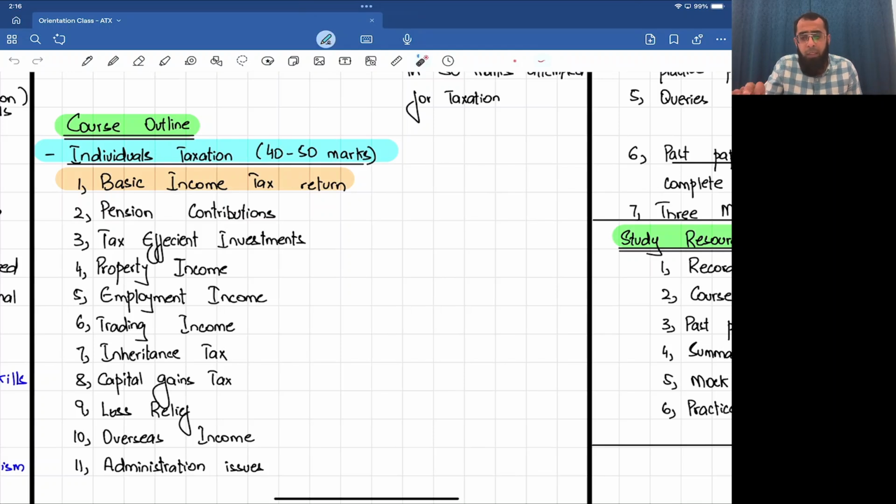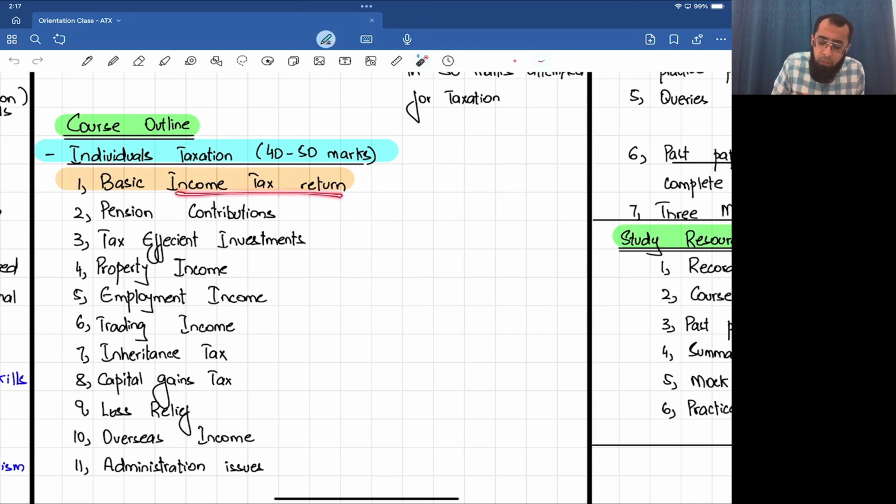Outstanding knowledge. If you study this advanced taxation course and start providing services to people, you will kill the market. You will be at a mind-blowing level. Normally, the tax guys are not chartered accountants. They are normal people who have started working as tax experts. But you are a chartered accountant, an expert of accounting, an expert of taxation. You just need to learn the filing aspect along with this. You are an outstanding guy. This course is the highest level of taxation which you are studying. It's the chartered accountancy course.